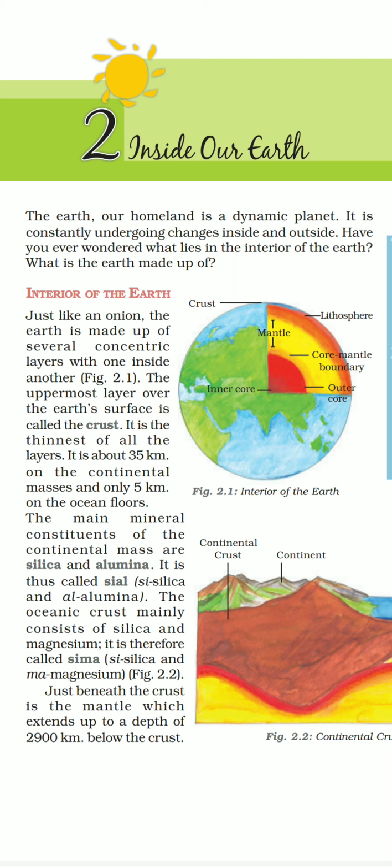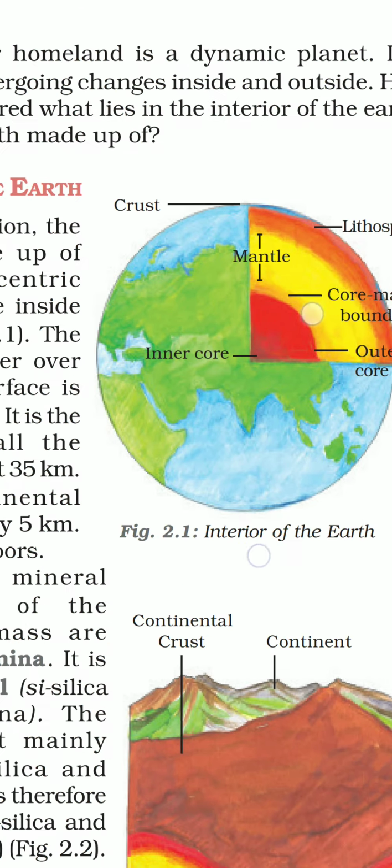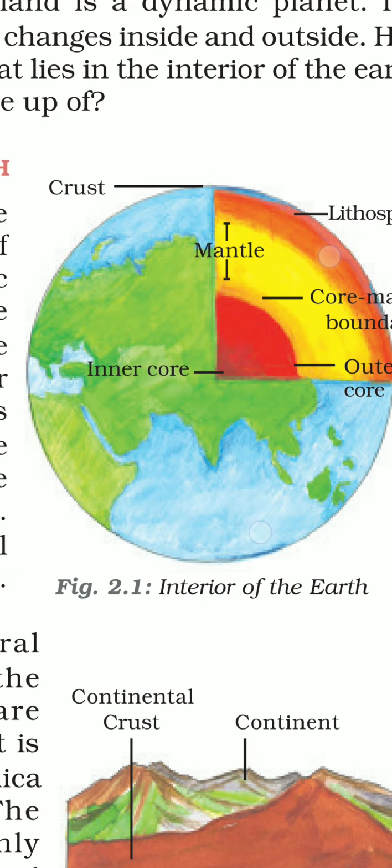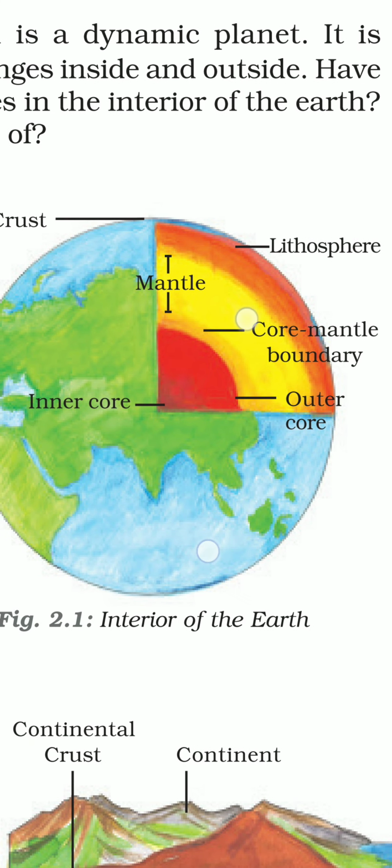Just like an onion, the earth is made up of several concentric layers with one inside the other. The uppermost layer over the earth's surface is called the crust, and you can see it directly in this diagram of the interior of the earth.